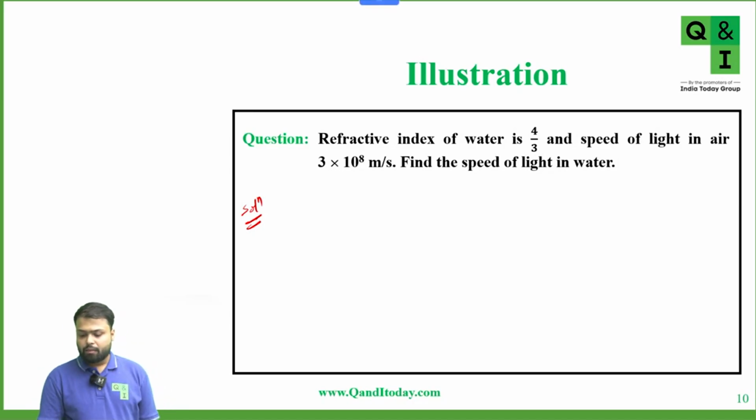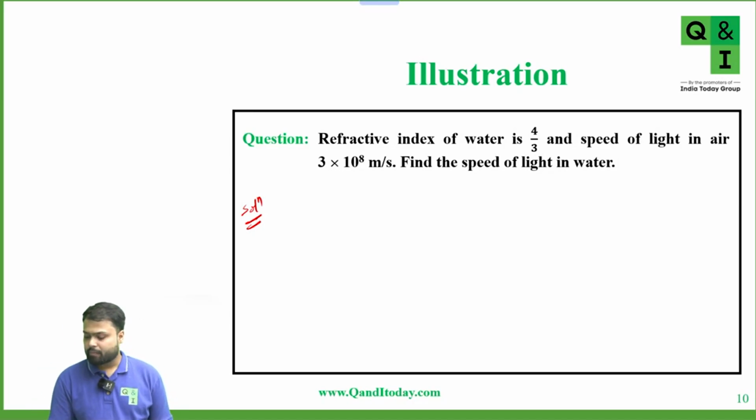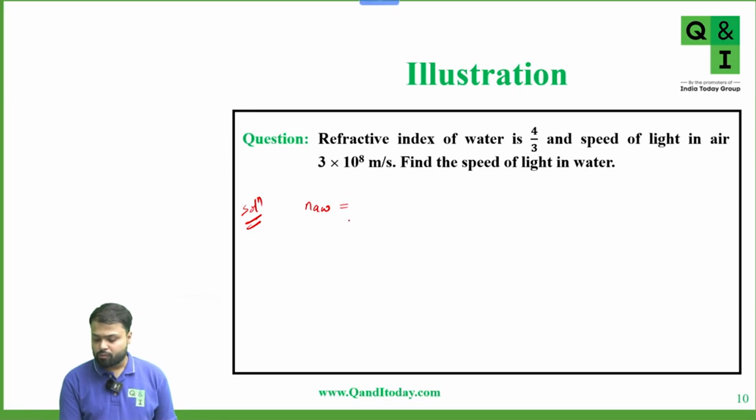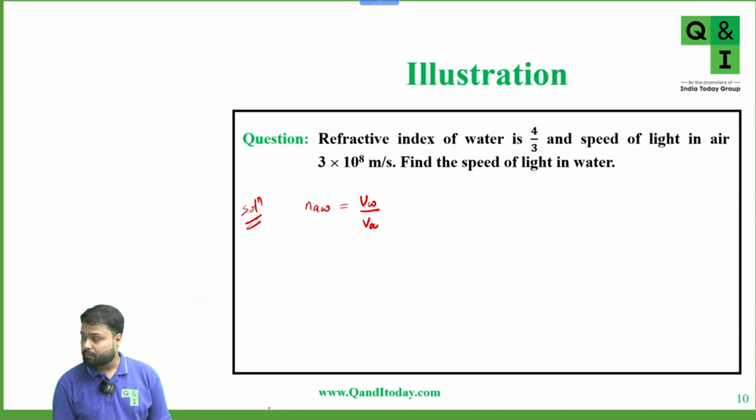Okay. Now given refractive index of water and given speed of light in air, so refractive index of air with respect to water. Yes, so Raghavi, the answer is 2.25 into 10 power 8 meter per second. Okay, very good. Now this is equal to refractive index of air with respect to water is equal to velocity of light in water upon velocity of light in air. Yes or no? Is this clear?